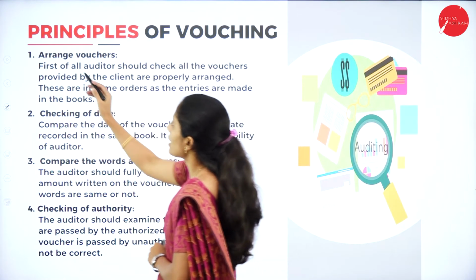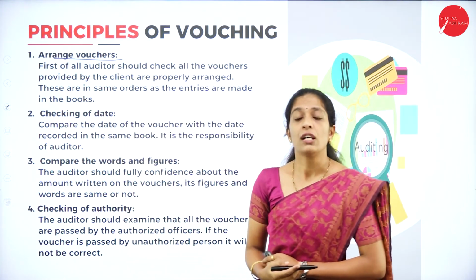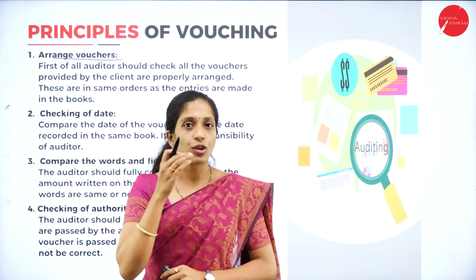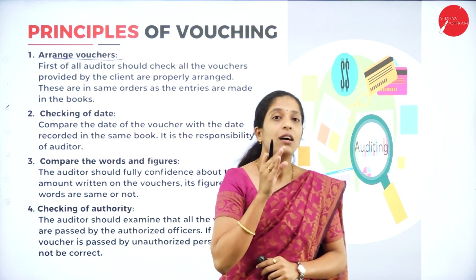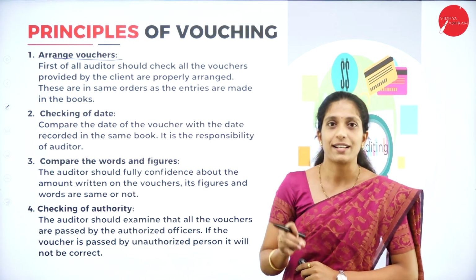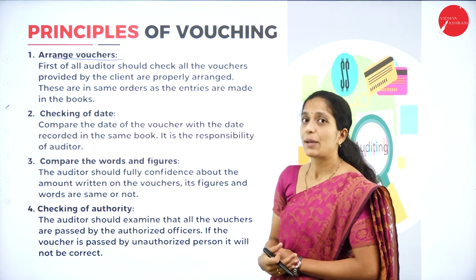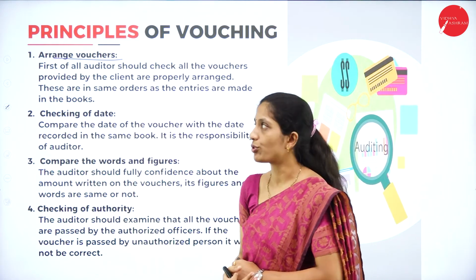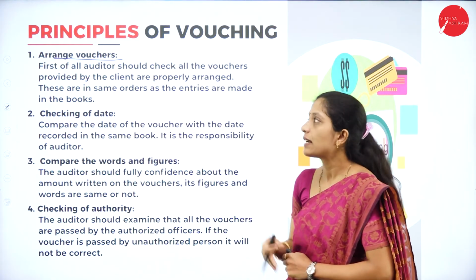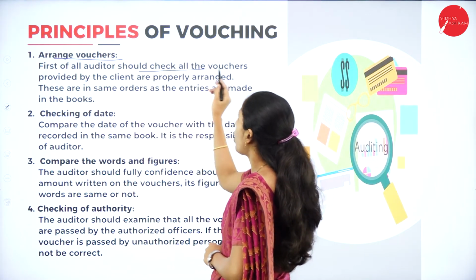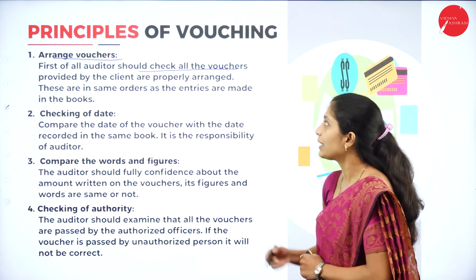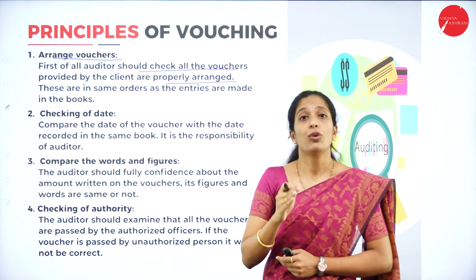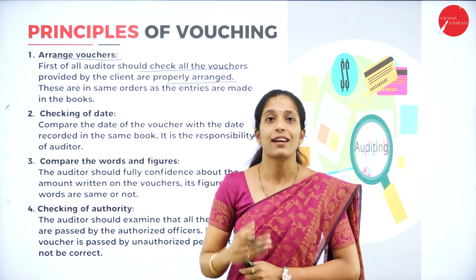So the first one is arrangement of vouchers. As I told you, vouchers play a very important role both in the accounting process as well as the auditing process. In the auditing process, it acts as vouching, right? So vouching has to be done through these vouchers. Let us see the principal elements to be remembered in the preservation of vouchers. The first one is arrangement of vouchers. First of all, the auditor should check that all the vouchers provided by the client are properly arranged. As I told, they have to be preserved properly by the organization, because they always act as evidence.